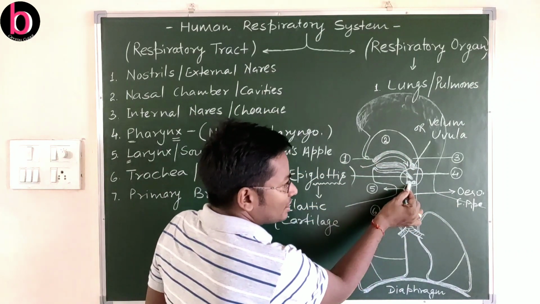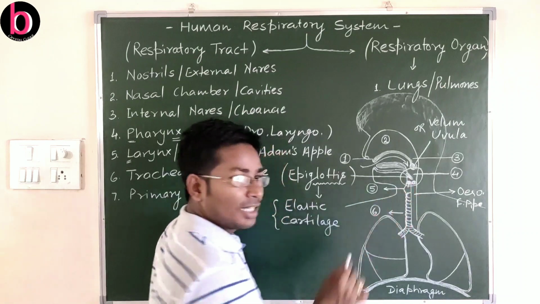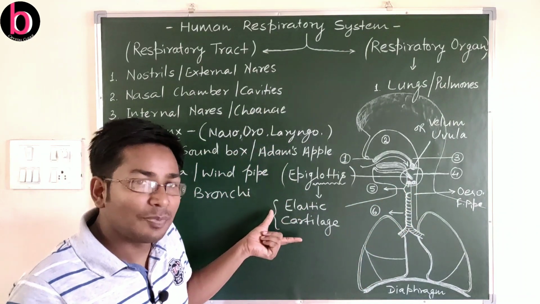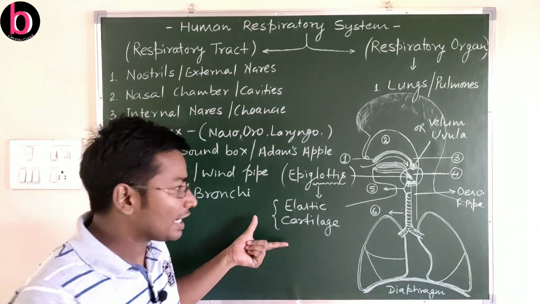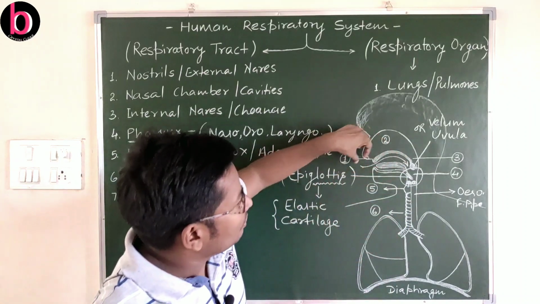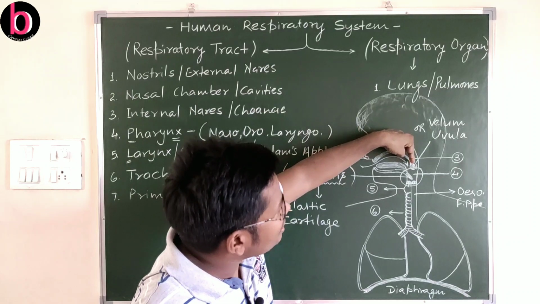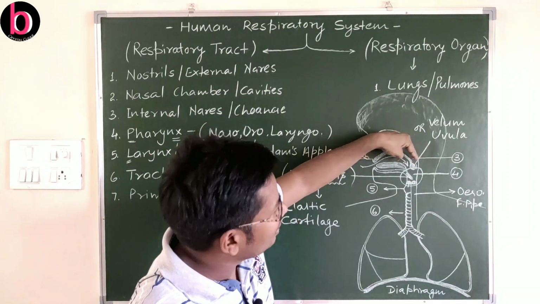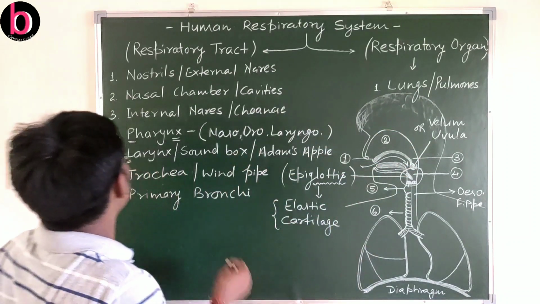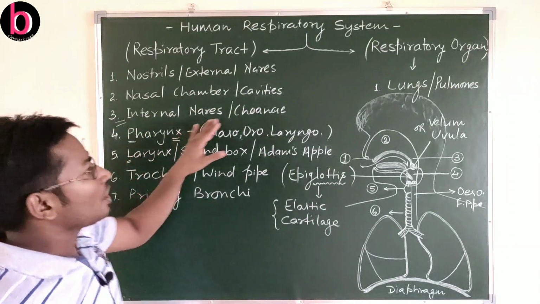So this is the glottis and this one is the epiglottis, which we discussed is made of elastic cartilage. Now, when food or water enters through this, the uvula or velum is folded back and this causes closure of the internal nares or conchae.